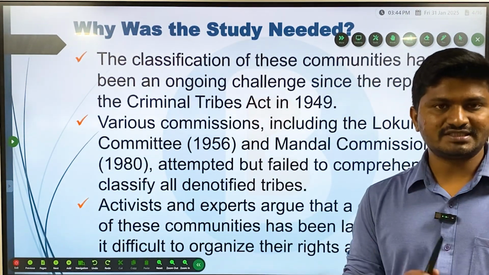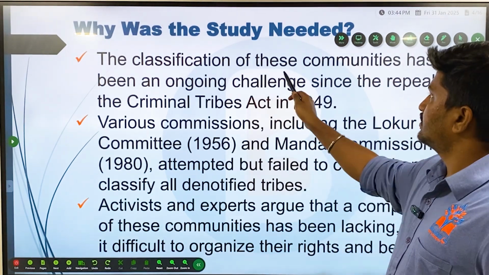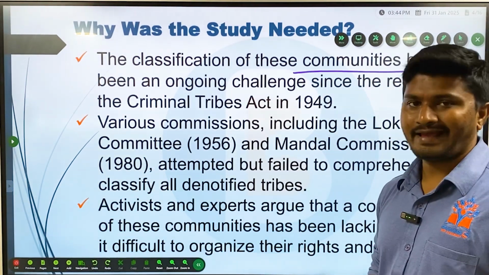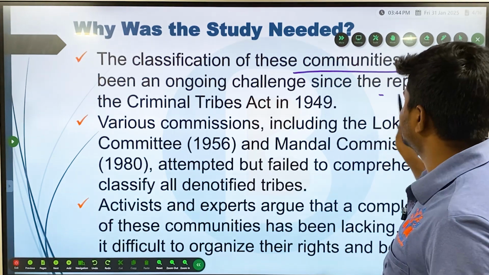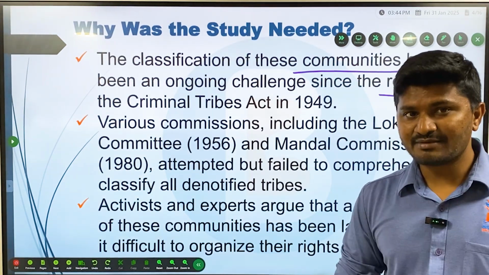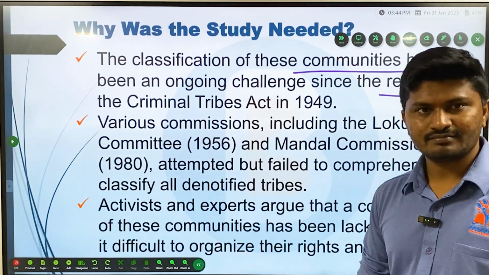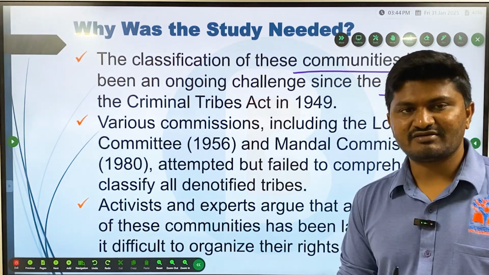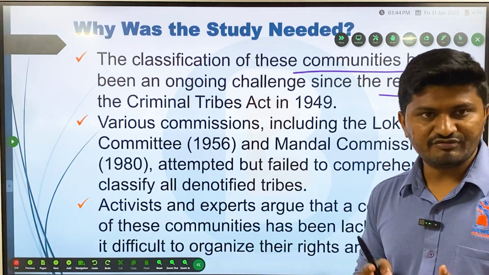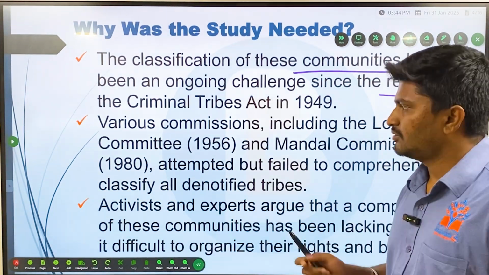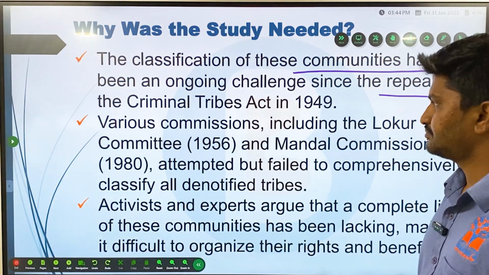Initially, why was the study needed? The classification of these communities has been an ongoing challenge since the repeal of the Criminal Tribes Act of 1949. We will see what this Criminal Tribes Act is and what denotified tribes are, but before that, we will see the current affairs.